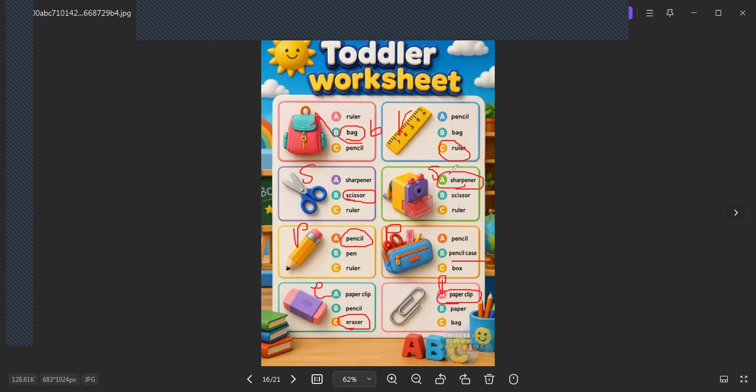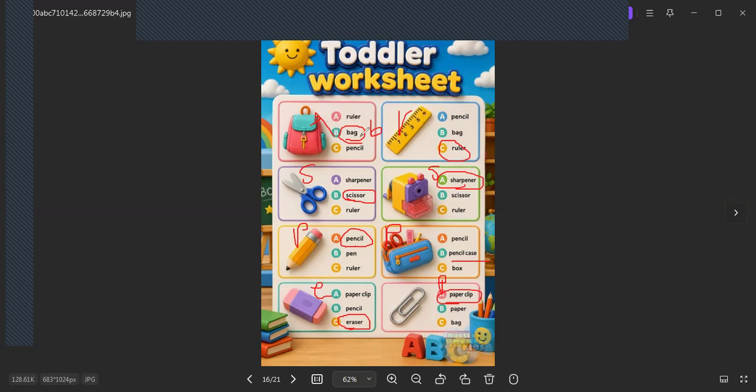So I would like to repeat again. Bag, scissor, pencil, eraser. Bag, scissor, pencil, eraser. Ruler, sharpener, pencil case, paper clip.